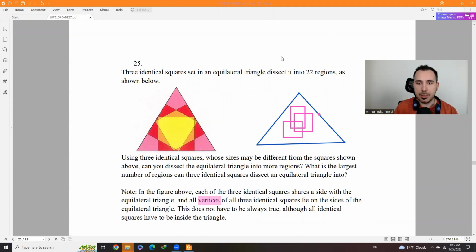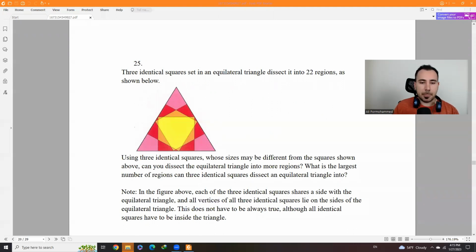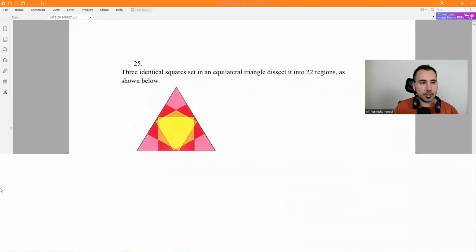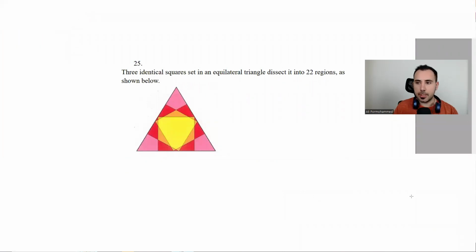In this example that I have here, how many regions do we have? 1, 2, 3, 4, 5, 6, 7, and all of this 8. So not much. How can we maximize that? Let's just start by drawing 3 squares.